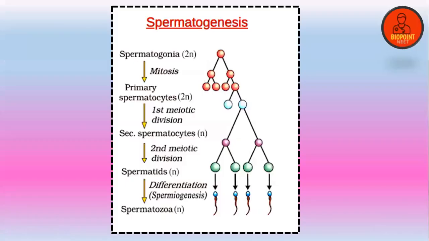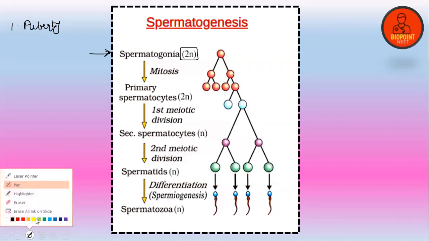So guys, first important point, in case of human males, gamete formation starts only at the age of puberty. At puberty, the male germ cell converts into a spermatogonial cell, which is actually diploid.